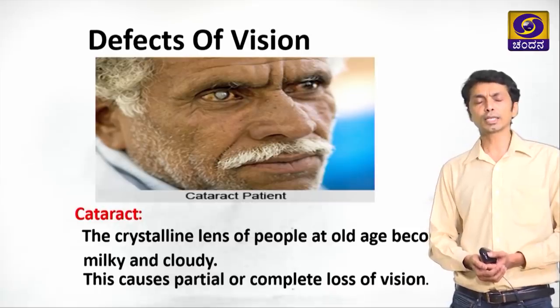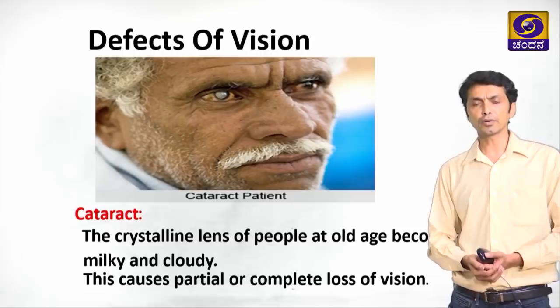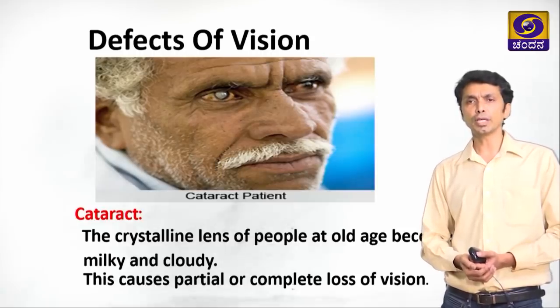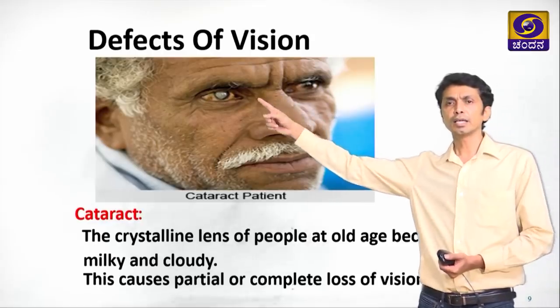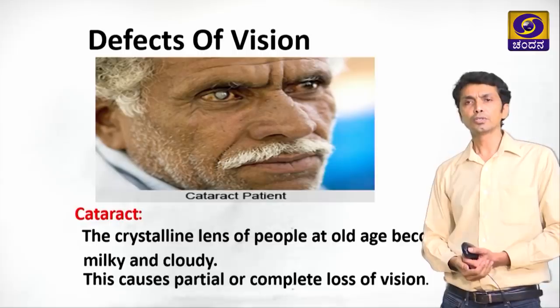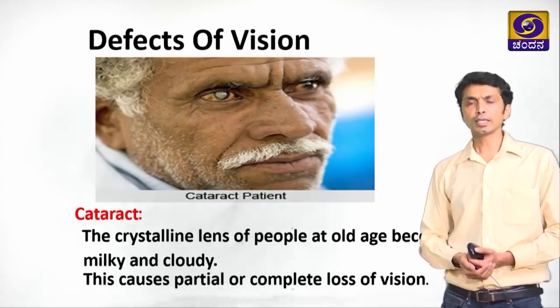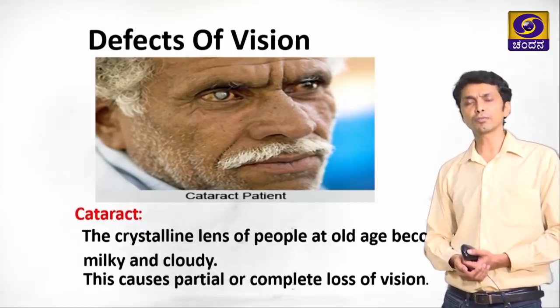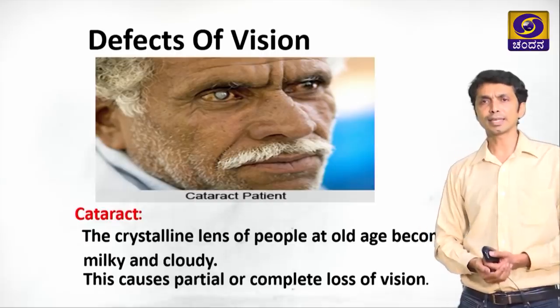Now with respect to the crystalline lens in the eye, there is one particular defect which is observed in people of old age. As you can see here, the eye is completely milky and cloudy. So the crystalline lens is completely milky and cloudy. This causes partial or complete loss of vision. This defect is called cataract.